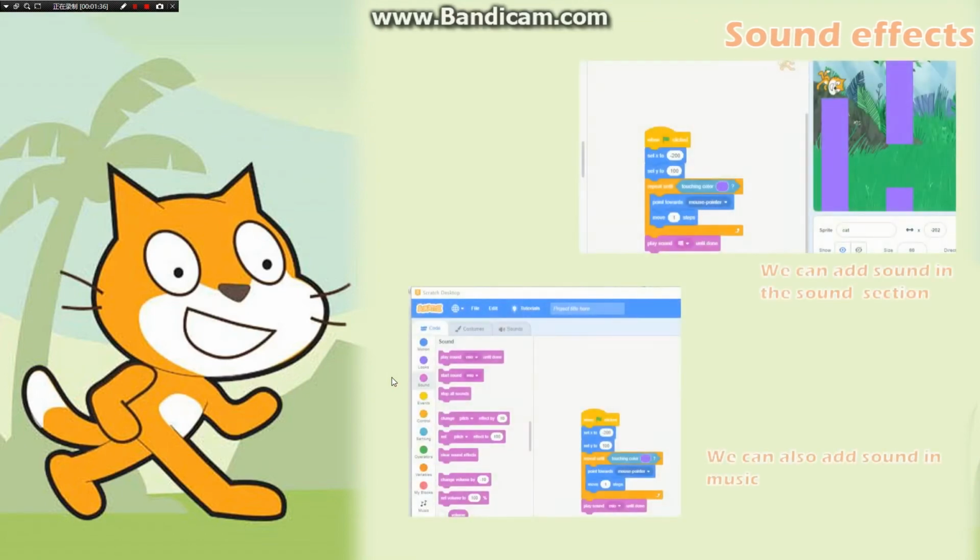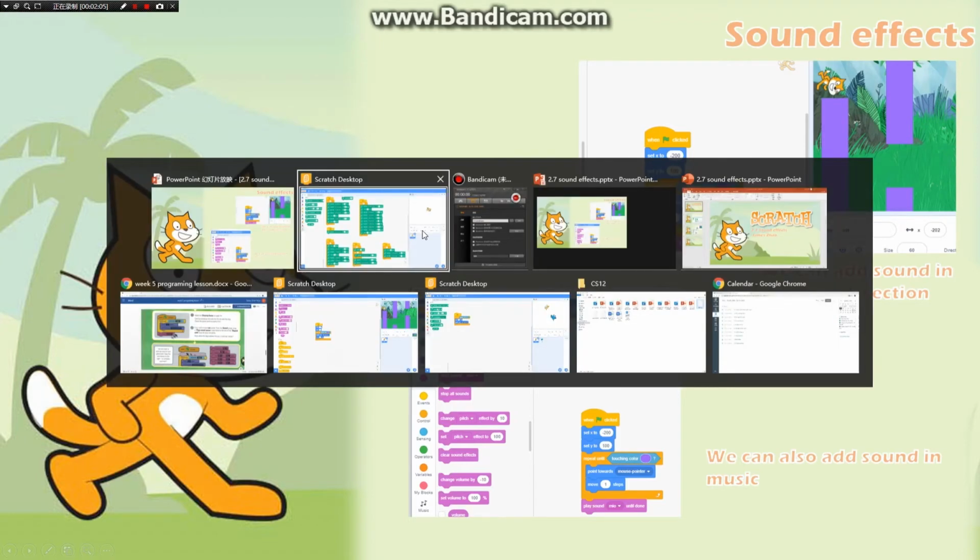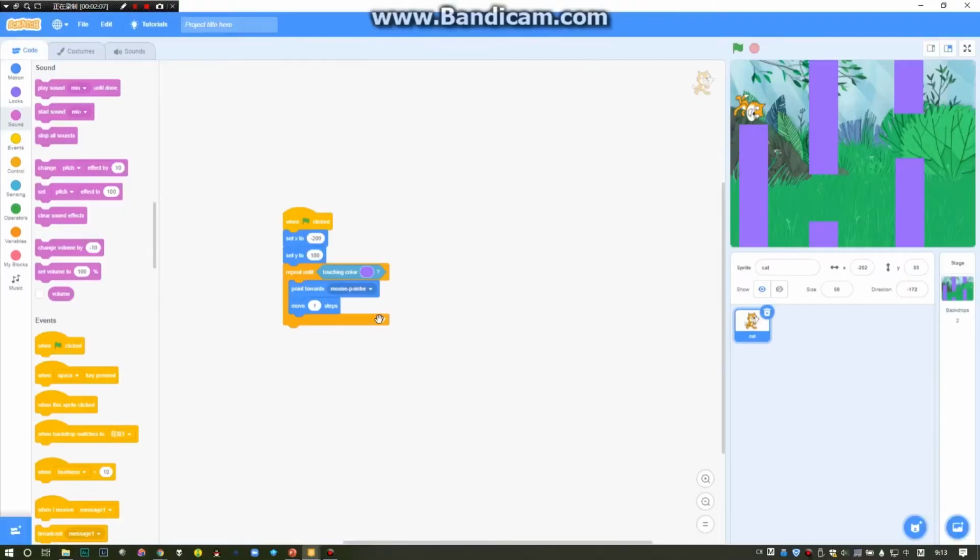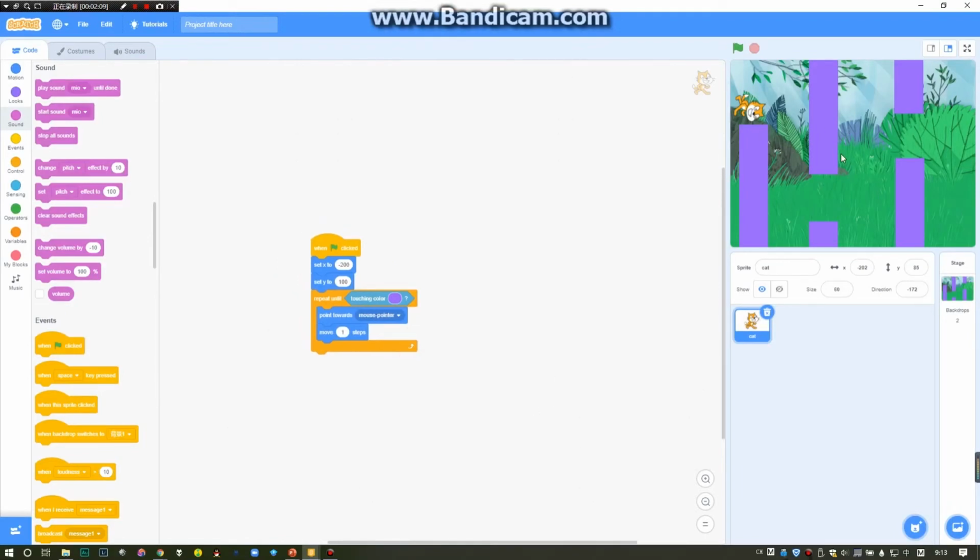For sound effects, we could use the sound effects in the sound section and also the music section. For example, for our maze game last time, we could add a play sound after the cat died, right? So let's do a very easy demonstration. It's this one, right? Okay, so this is our maze game.